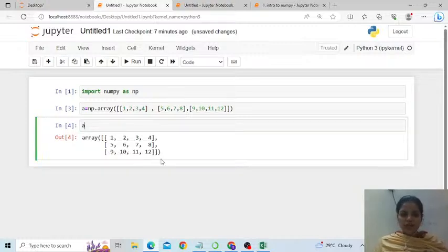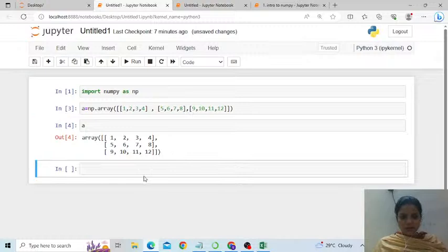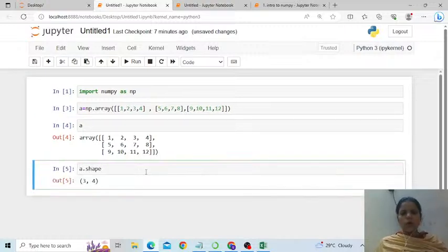If you want to see the shape of A, that means how many rows and how many columns it contains, since an array can be considered a list of lists, you can simply type a dot shape. It's not a function, it's an attribute of an array. Had it been a function, we would have ended it with brackets. So a dot shape says it has a total of 3 rows and 3 columns.